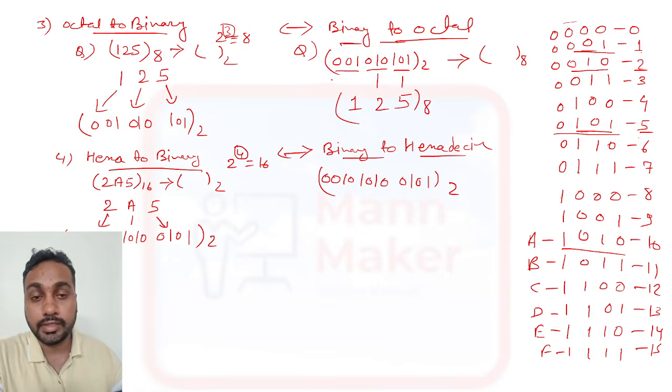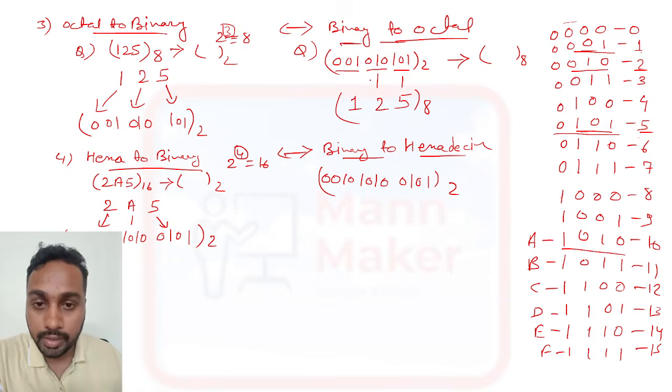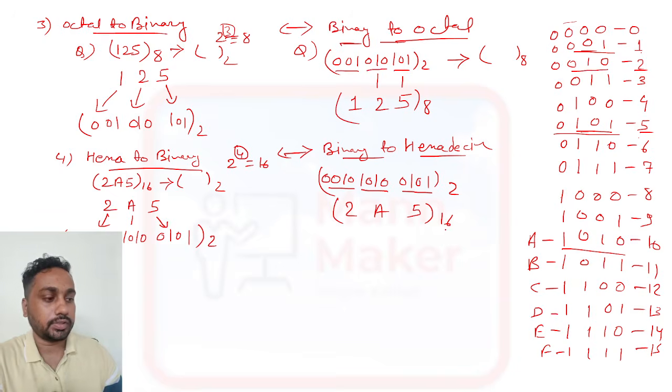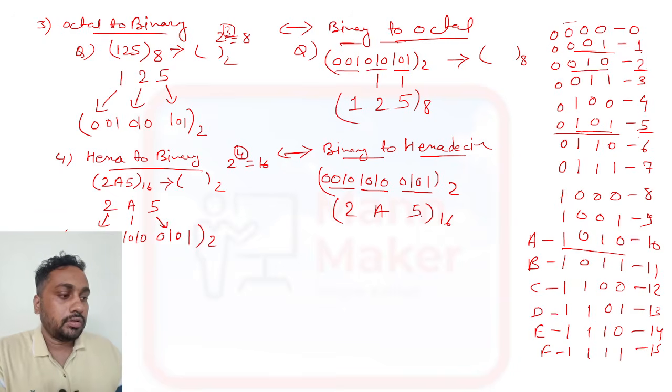Whatever we did in octal, where we made 3 pairs, here you need to make 4 pairs. Like this you need to make 4 pairs. 0101 is 5, 1010 is 10, which is A, and 0010 is 2. So this is your hexadecimal representation. Okay, so like this you need to do.